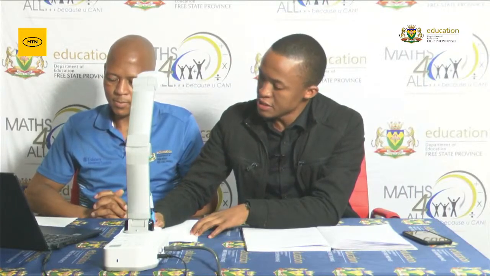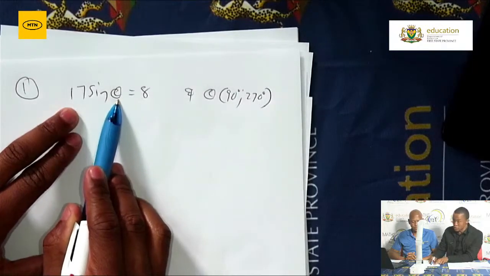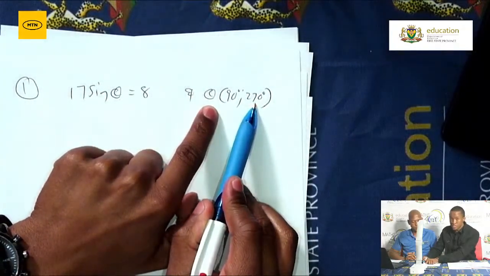You are given a trig expression, and you'll also be given an interval. So for those that are listening, you'll be given a trig equation: 17 sine theta is equal to 8. What's important here, the angle is not given, and you are given the interval in which the angle lies.